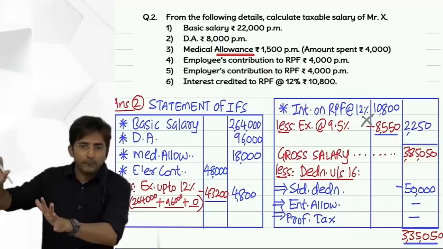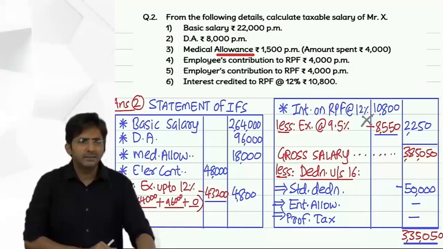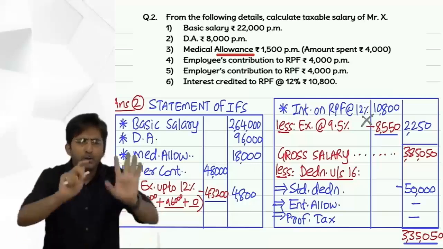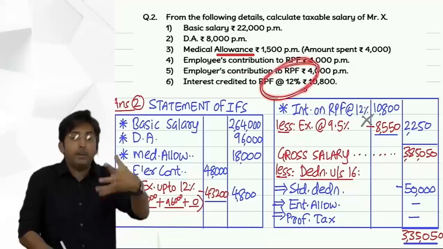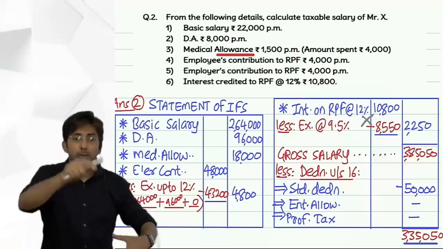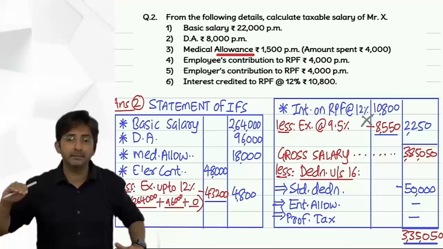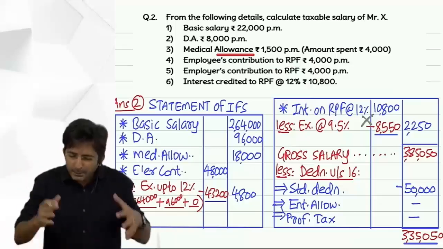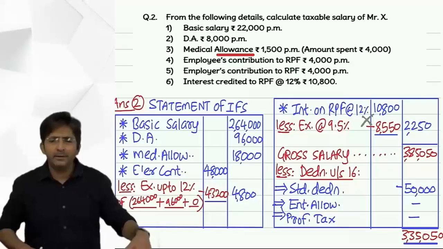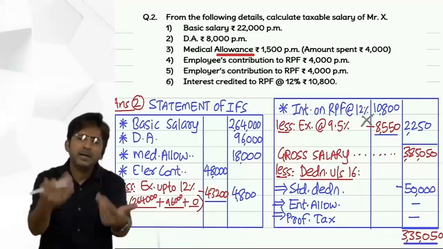In reality, you will also work in some company someday. In your Provident Fund also, in reality, you will hardly get 8-9% interest. It is always below 9.5. In our question, deliberately the percent is a big 12 to test your knowledge. Tell me, if it is 12, then only 9.5 is exempt. To test your knowledge, purposely big rates are given. But let's be practical. In practical life, the rate is always 8-9%, which anyway becomes exempt.